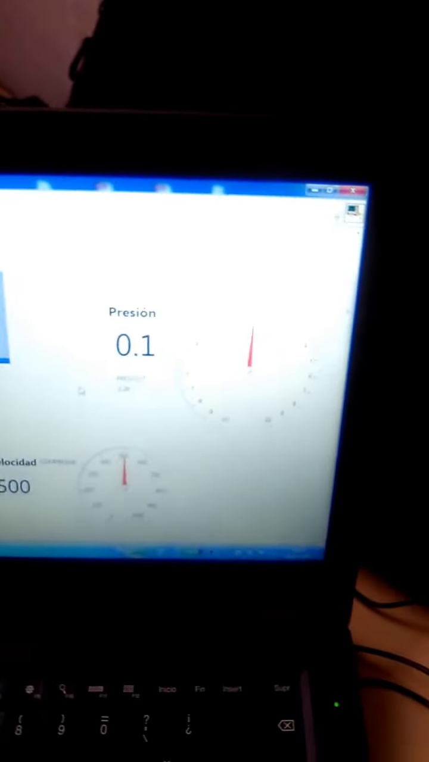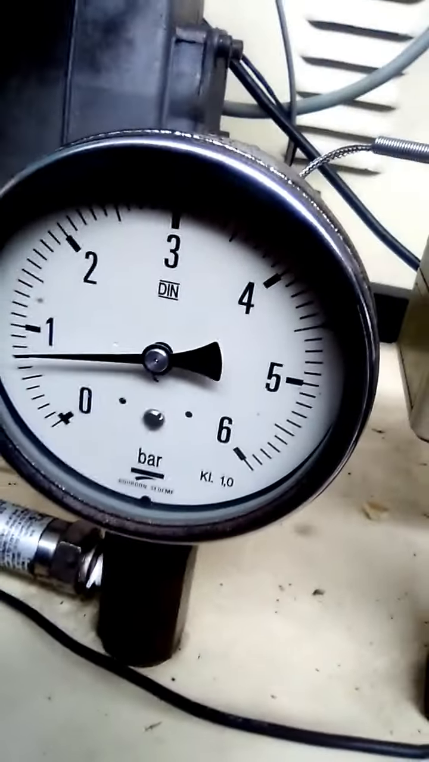1, 2, 3, 4. Pressure. What happens if we look for 3 bars? Okay, we look for 3 bars. The speed is 500 RPM, talking about the compressor. Okay, we will look for 3 bars. I am closing the valve. It is, I don't know, you can check 0.3 bars. Also here we can verify and try to get the control at 3 bars.